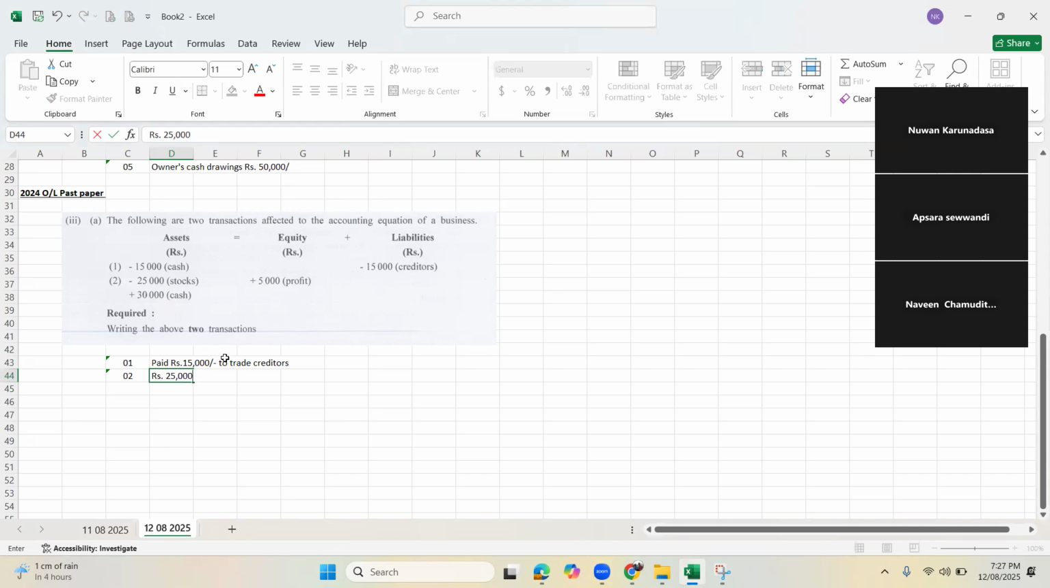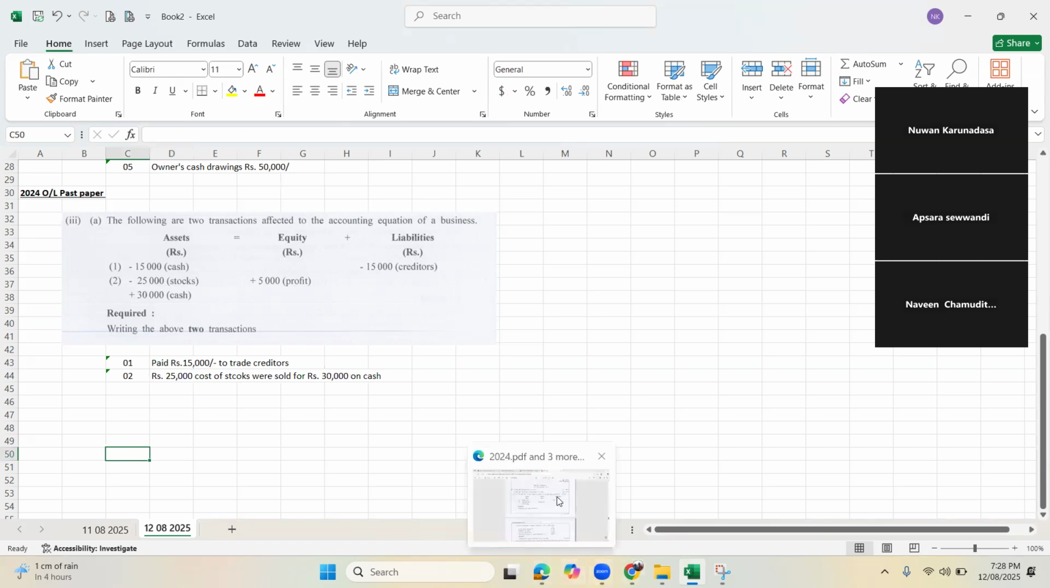Rupees 25,000, cost of stocks were sold for. Rs how much? Sold for rupees 25,000. Cost of stocks were sold for 30,000 on cash. Very good. Right, we'll see one more. These are easy. We'll practice more questions.